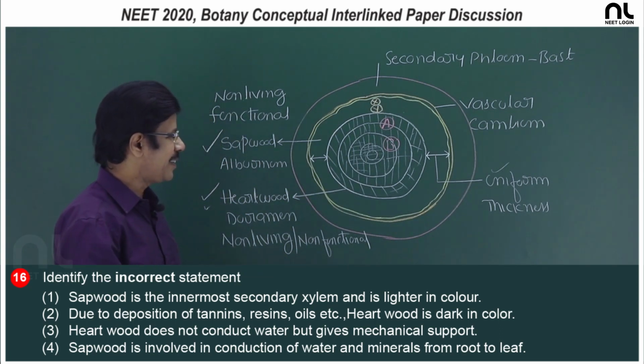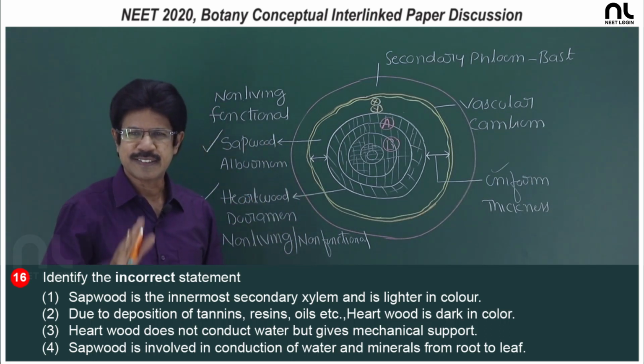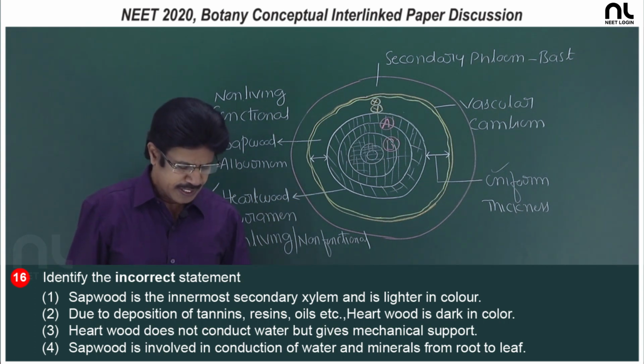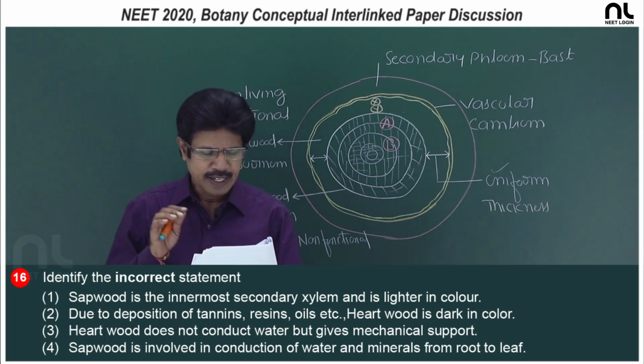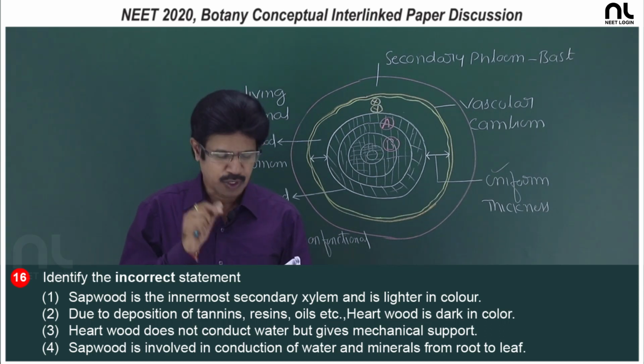So, sapwood is external to heartwood; it is non-living, but functional, and light in color. In the first option, sapwood is the innermost secondary xylem and light in color. That is undoubtedly light in color, but it is not the innermost, so that is wrong.